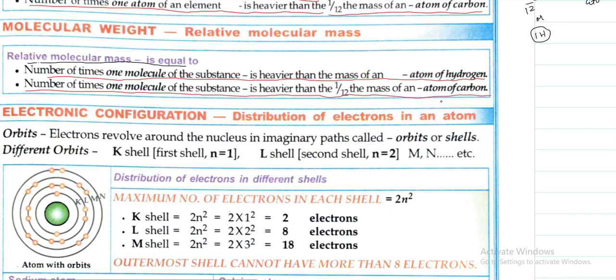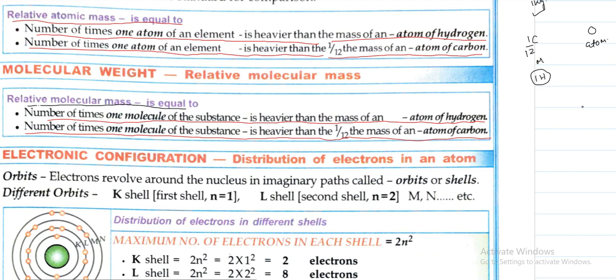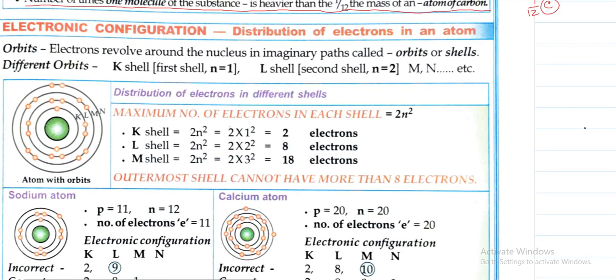Similarly here also the weight of a molecule is measured by comparing it with one atom of hydrogen or 1/12 of carbon. Similarly here what we do, we take one molecule, and then we take either one hydrogen atom or we take 1/12 of one carbon atom. Like this we compare the mass. This is called relative molecular mass.